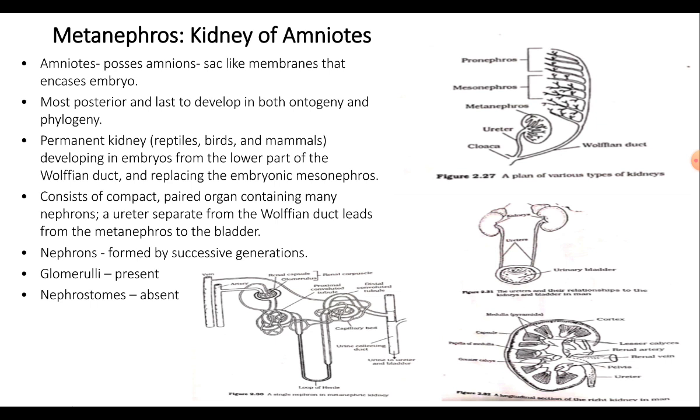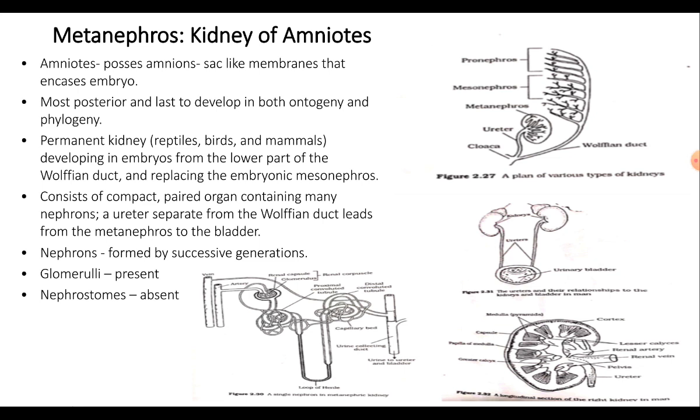This bud grows posteriorly, pulling down the nephrogenic mesoderm along with it, and the adult metanephric tissue therefore is formed from the displaced nephrogenic mesoderm. And the kidney is now more posterior and lateral in position compared to the mesonephros.